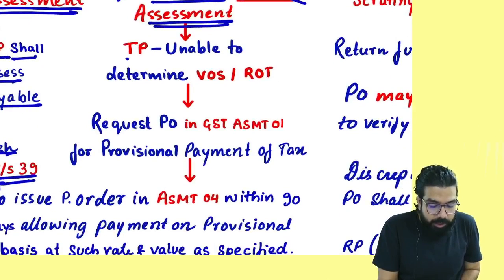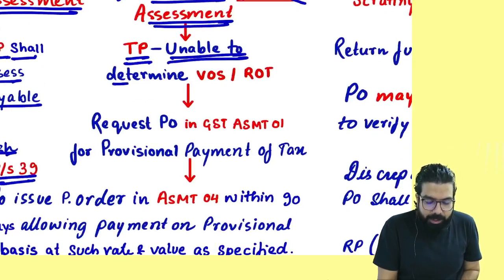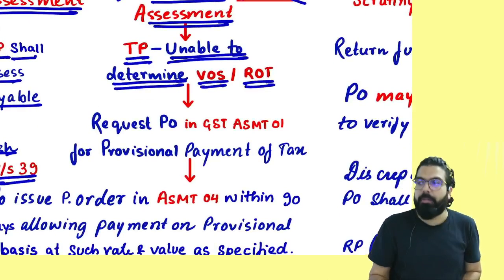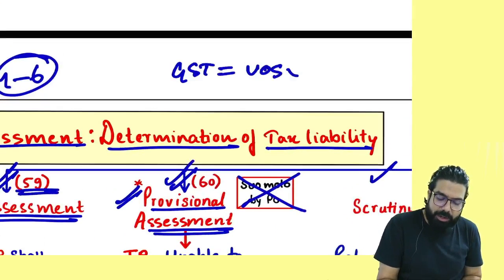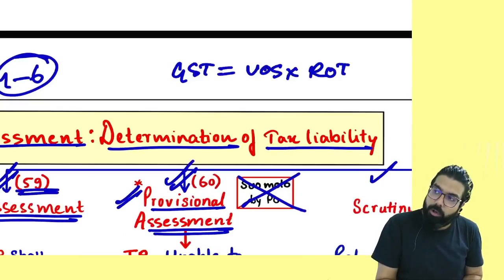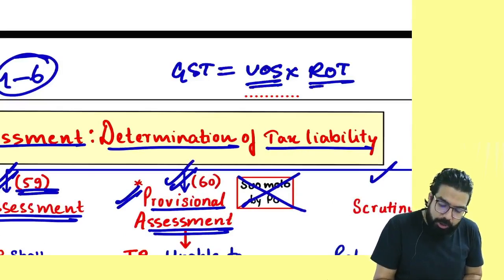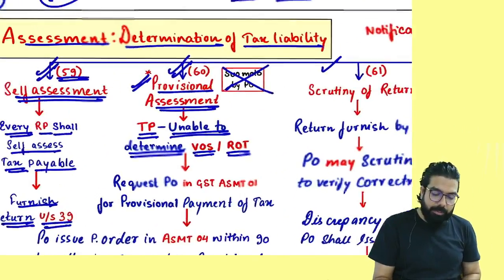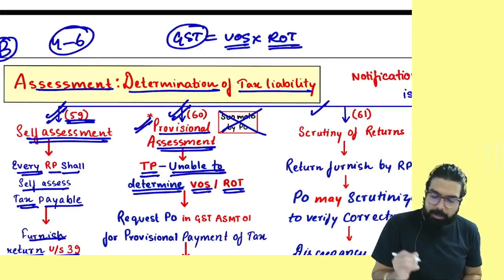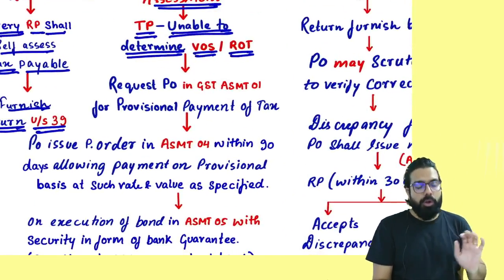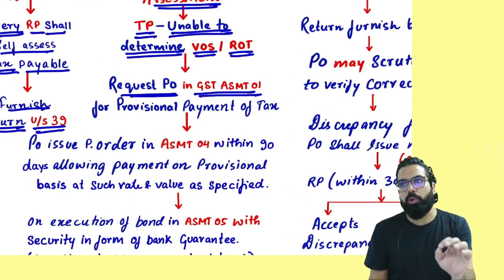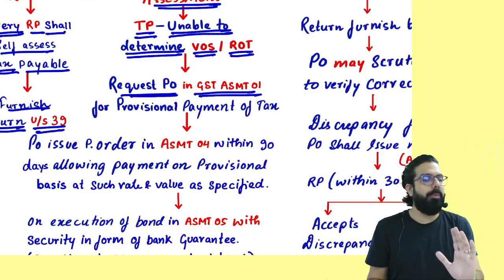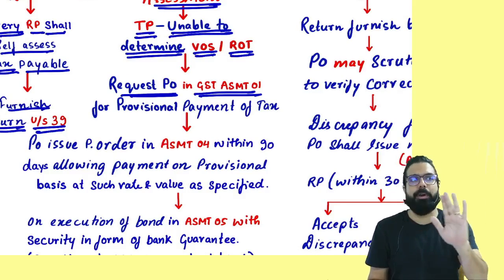Remember this point. Whenever a taxable person is unable to determine value or rate of tax, listen, you have to find out GST. GST is equal to value into rate of tax. You are not able to determine value or you are not able to determine rate. Remember one thing, it means you can't determine your GST. Do one thing, go request the proper officer in ASMT 01. Before you ask, I will only tell, ASMT forms are not required to be remembered. Take it, everyone, form numbers, if you remember, okay. If you don't remember, no problem.